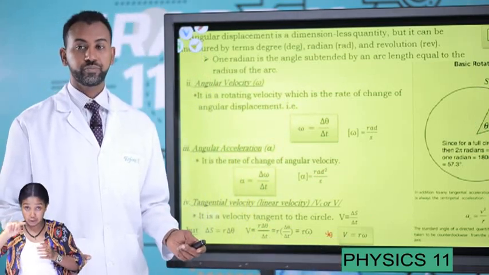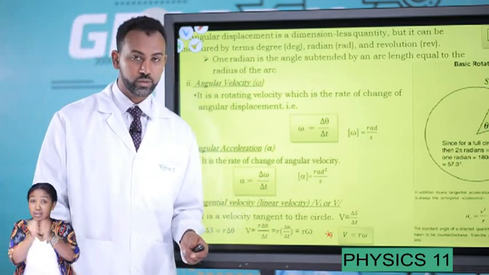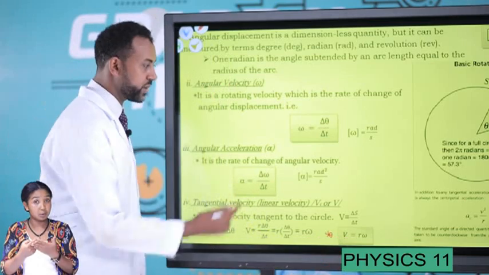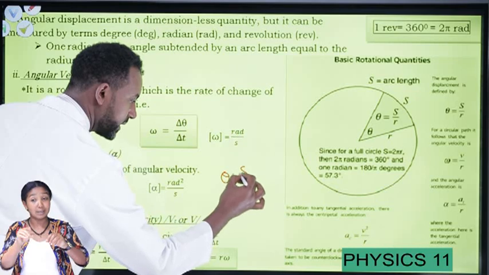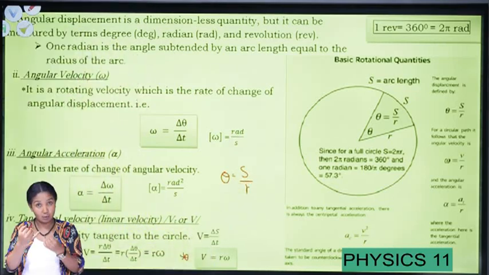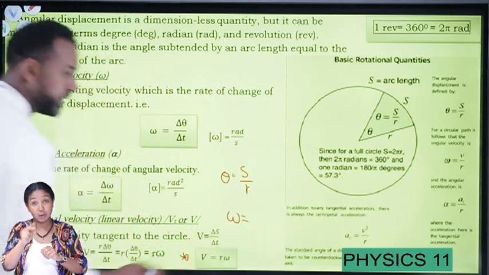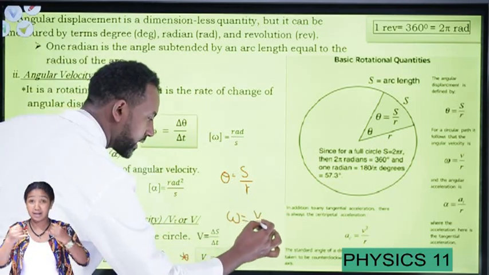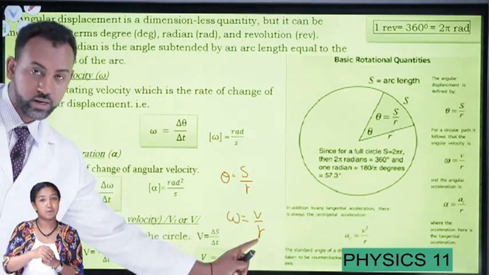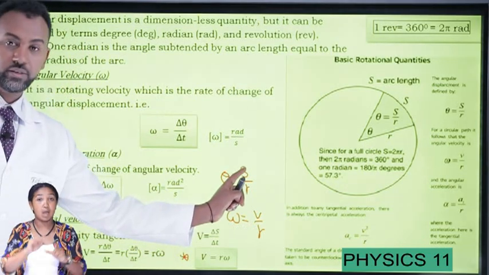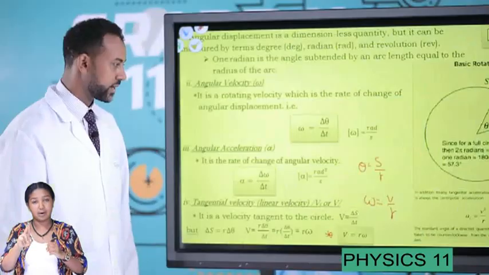Tangential or linear velocity can be correlated with angular velocity in terms of the radius r. Previously, we said that angular displacement is linear displacement over radius r. And now, angular velocity is defined as linear velocity over radius r.